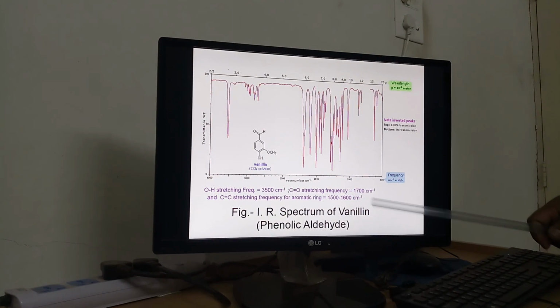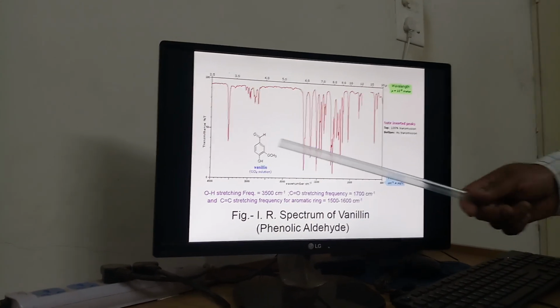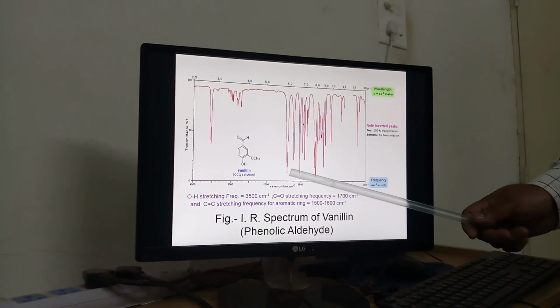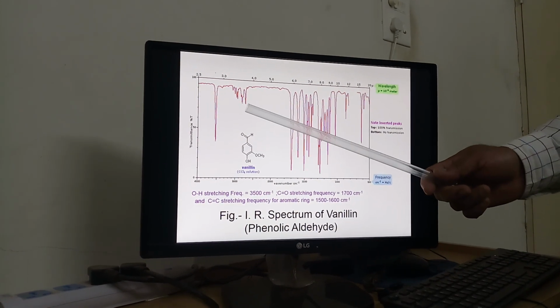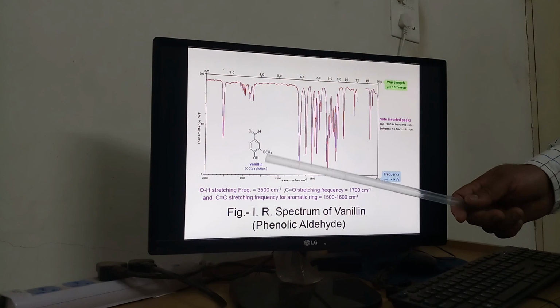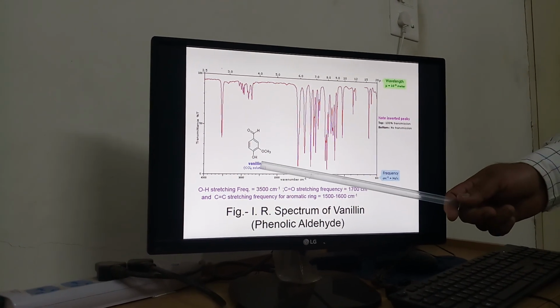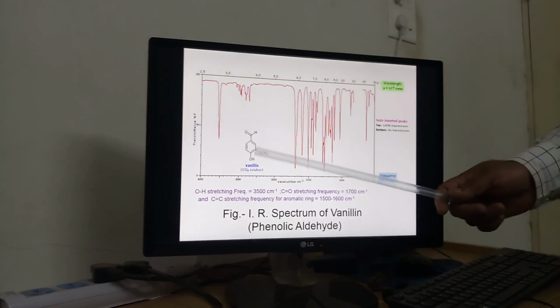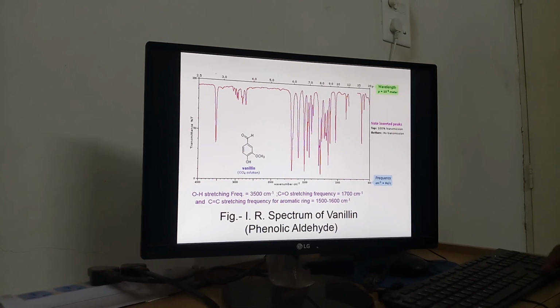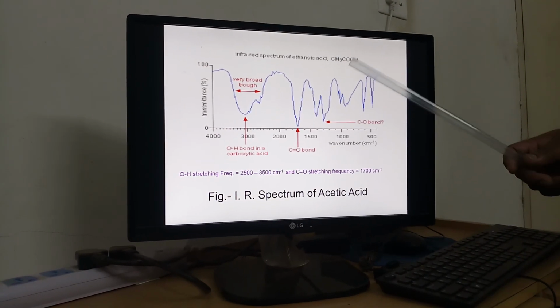Now we are considering the spectrum of vanillin, and vanillin is a phenolic aldehyde. Carbonyl stretching frequency is around 1700, then CH stretching frequency, a weak band around 2700, and this is OH stretching which is observed at around 3500, and other bands are 1500 to 1600 for carbon-carbon double bond in aromatic. Now we are considering the infrared spectrum of acetic acid.